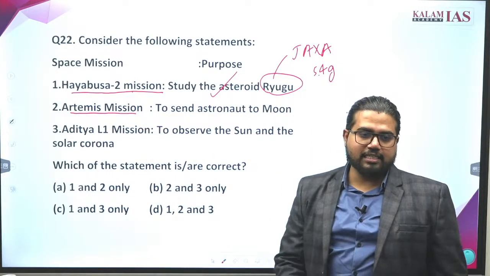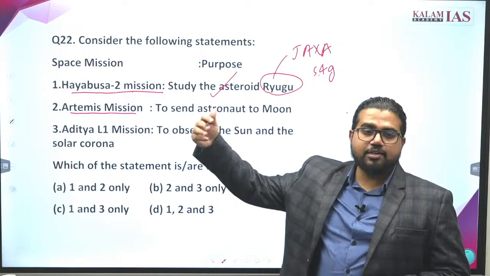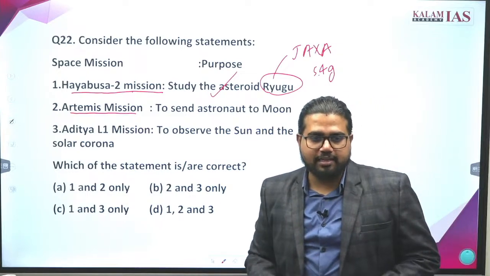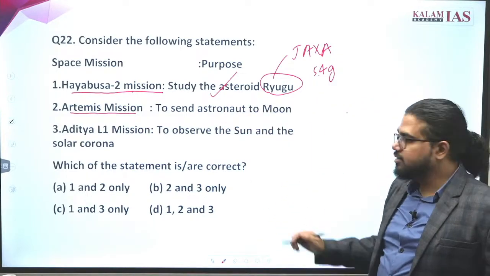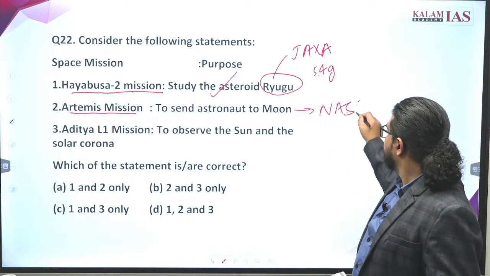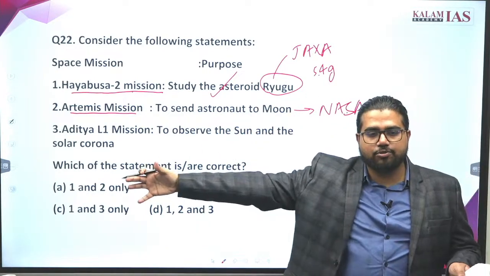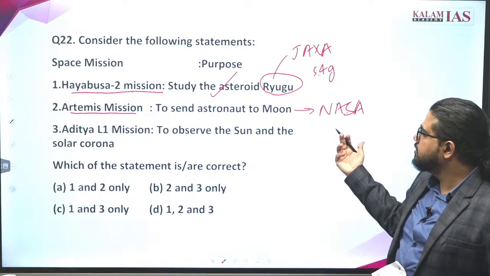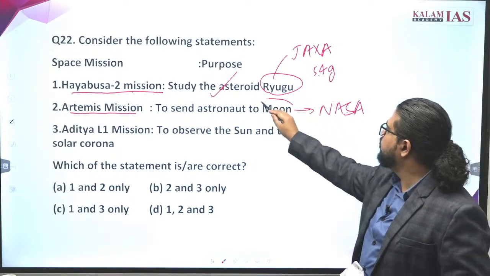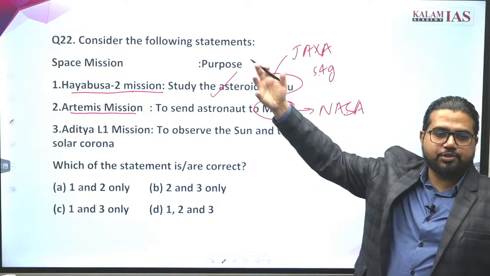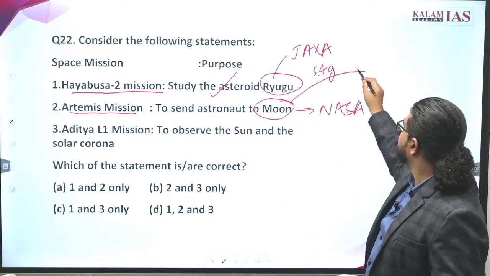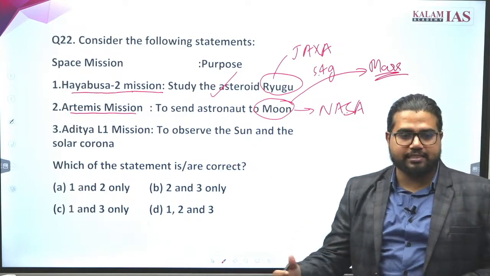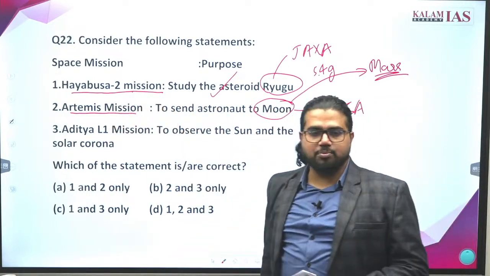What is the second statement? Artemis mission. What is the Artemis mission about? The first woman of color is being sent to the moon under this mission, like a black woman is being sent to the moon. It is by NASA. It is a very long-term mission having decades of planning. The plan in the long term is to use the moon as a base to launch spacecraft or human flights to Mars. So to go to Mars, the moon has to be used as a base. With such a vision, the Artemis mission is functioning.